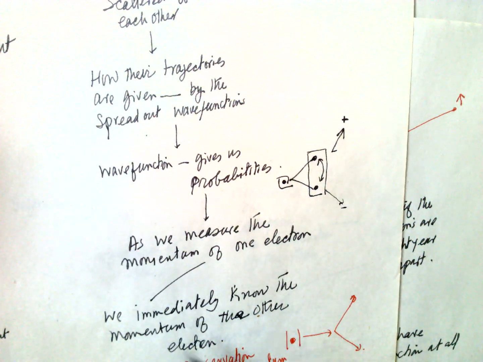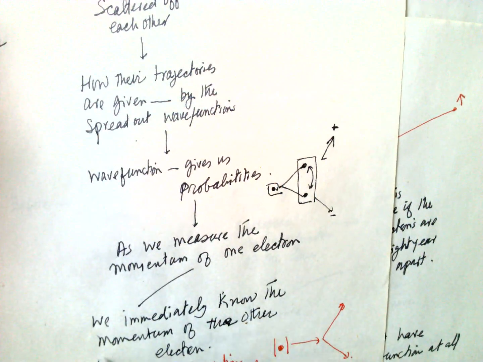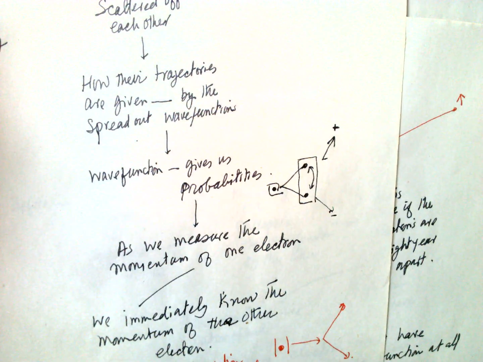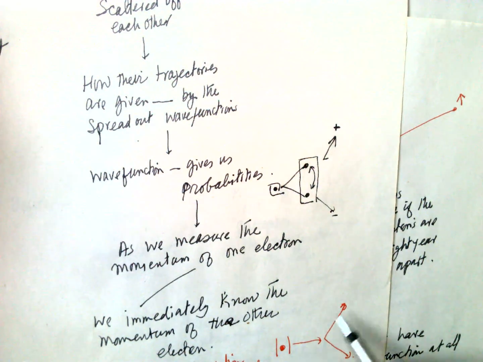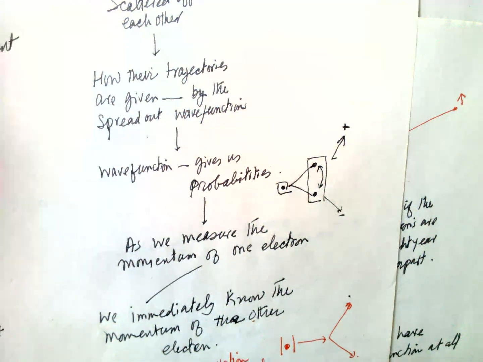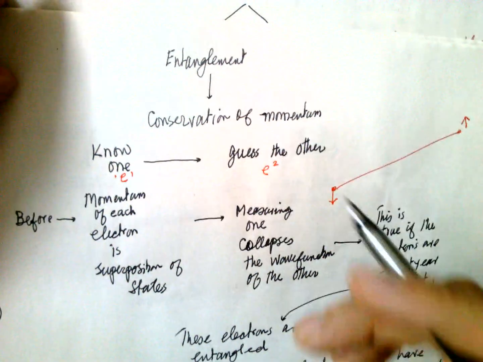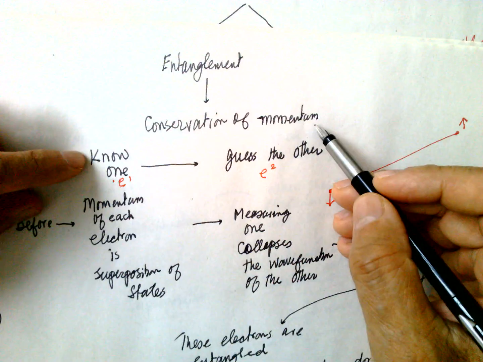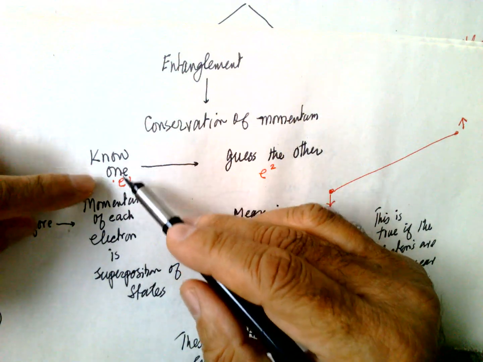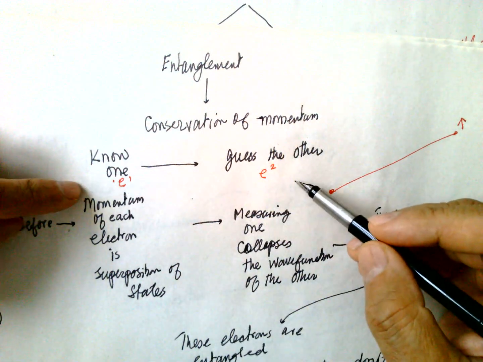According to the conservation laws, if one is positive, the other will be negative. So entanglement is based on the conservation of momentum. If we know one, we can deduce the second one.